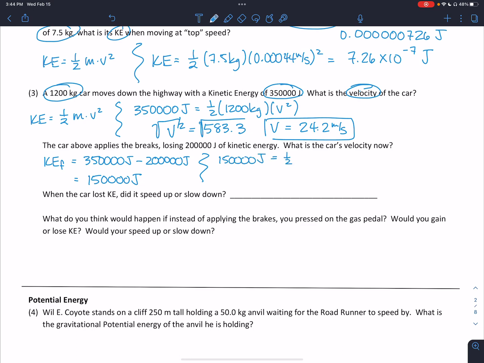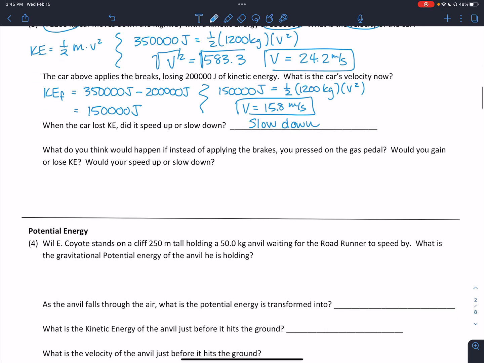All right, we'll still have the half, and our mass is still 1,200 kilograms, and we'll be solving for v squared again. So we go through our math, multiply both sides by 2, divide by 1,200, and then take the square root, and we find that that braking has decreased our velocity to 15.8 meters per second. All right, so when the car lost kinetic energy, did it speed up or slow down? Since our velocity value is less, it slowed down.